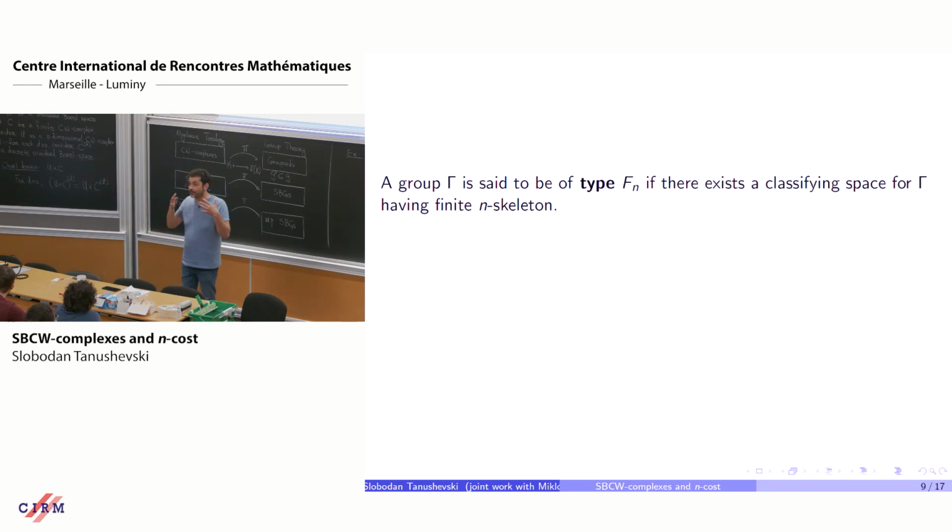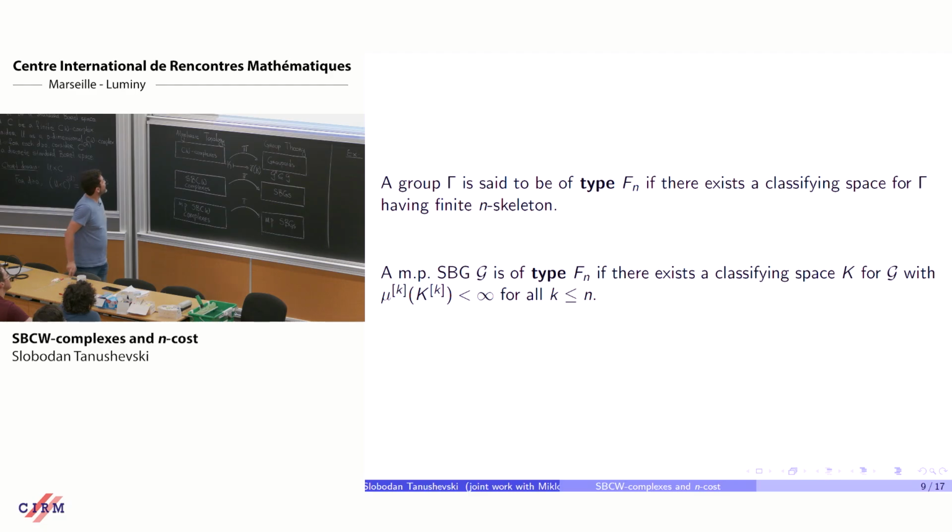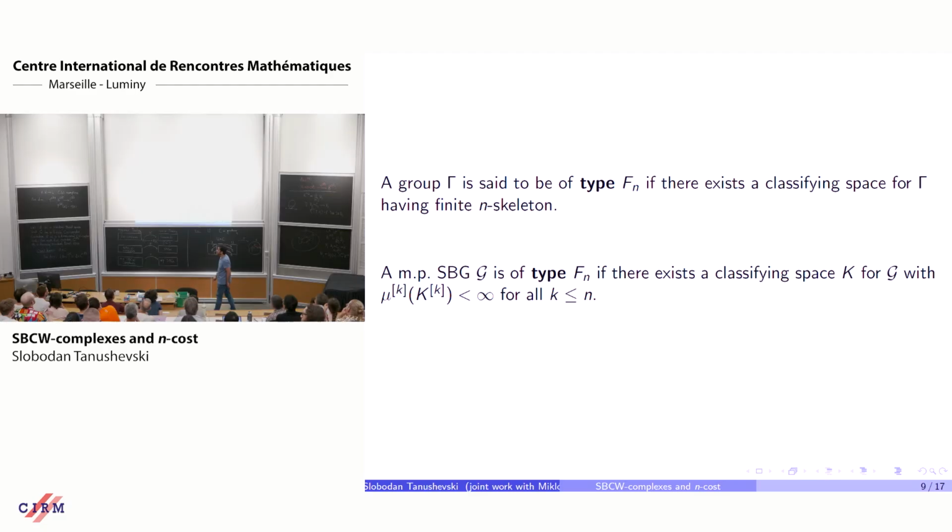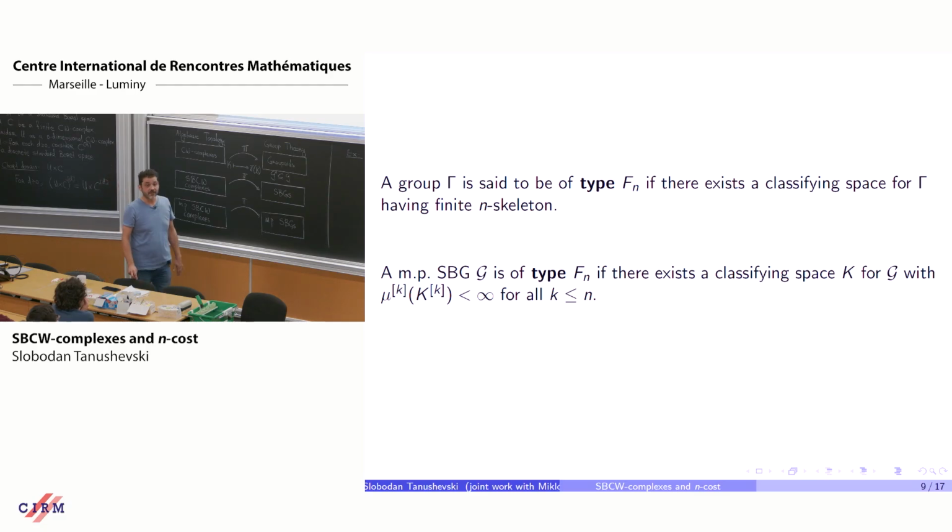For type F3, there is no algebraic condition that I can easily state. The same definition applies to groupoids: a measure-preserving standard Borel groupoid is of type Fn if there exists a classifying space K for G with the appropriate notion of a finite n skeleton. You should have a finite measure of cells in each dimension up to n.